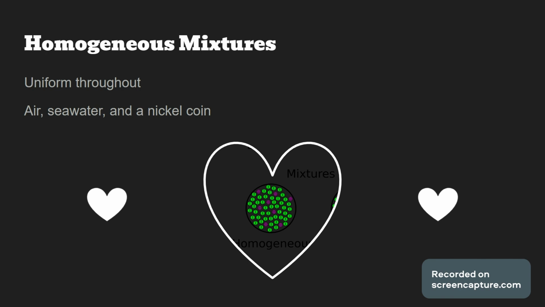I could take a sample of air, and it's going to have everything in it that it would already have, like nitrogen, oxygen, carbon dioxide. It's going to have a bit of everything, evenly mixed throughout. The same thing with seawater. It's going to have the same amount of salt mixed into water everywhere. And then with the nickel coin, same kind of thing with all the different types of elements mixed in within a nickel coin.